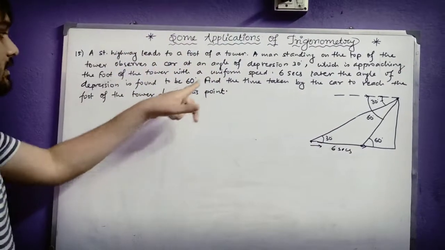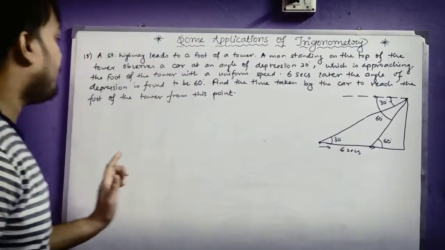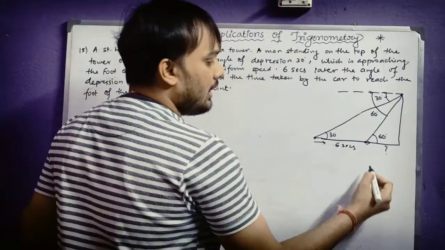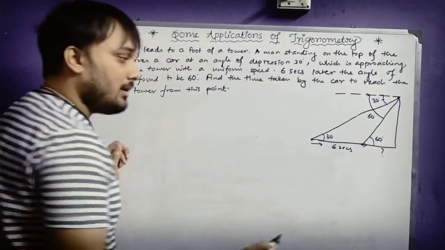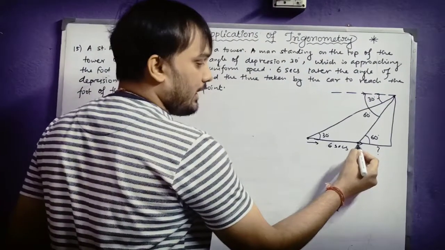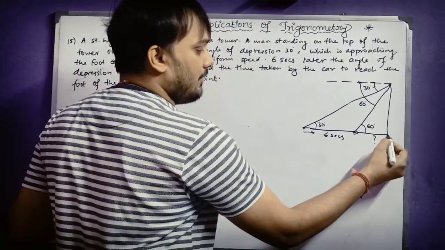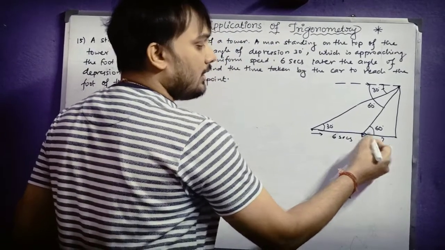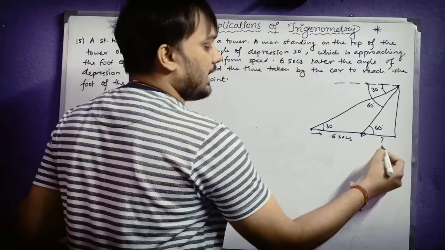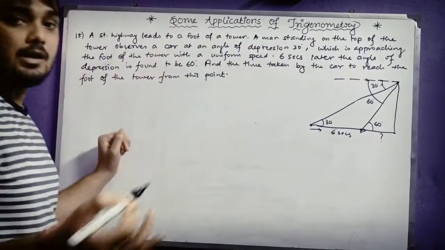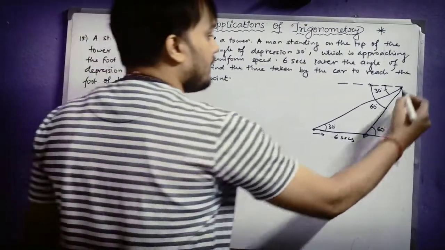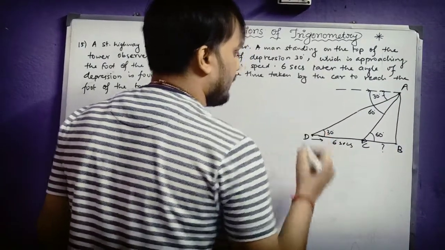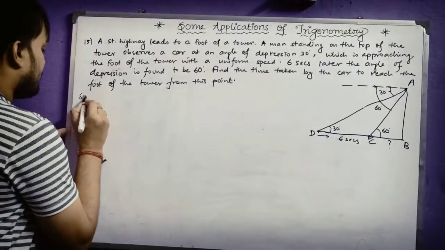Next is to find the time taken by the car to reach the foot of the tower. That means you have to find this one. How much time the car is taking from this point to reach the foot of the tower. This is the foot of the tower and the car is here. That means from here to the foot of the tower, what is the time taken by the car? That we are asked to find. Let us name the points A, B, C, and this is D.